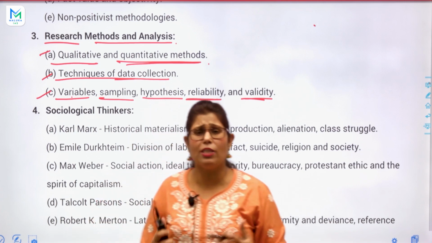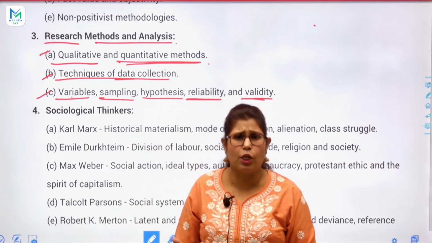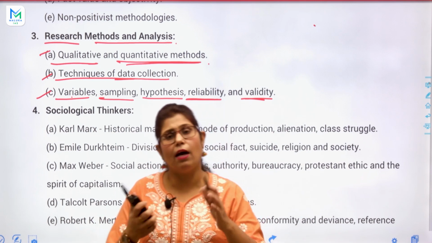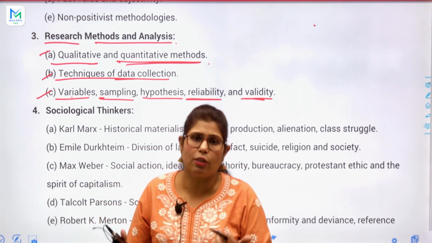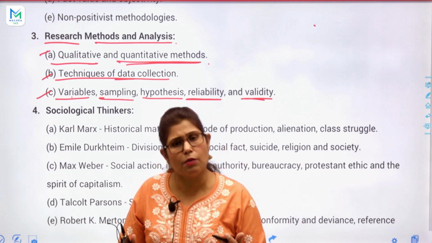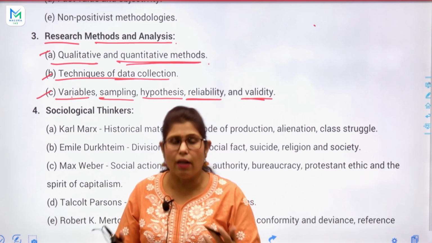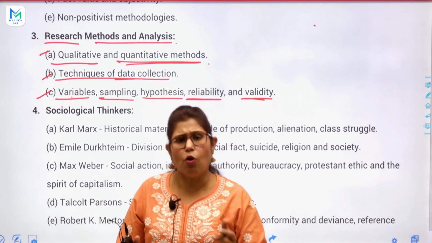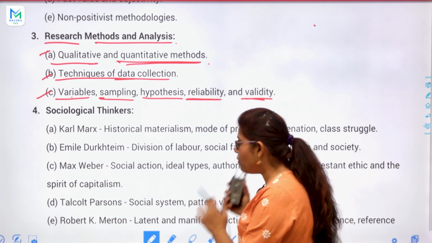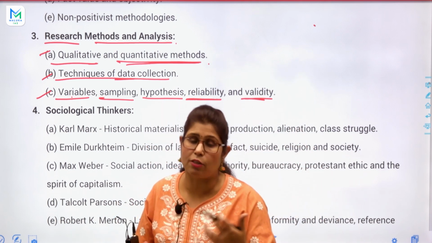So sociology has a short syllabus. Okay, in paper 1 we have only 10 topics, and in paper 2 we have some 9 to 10 topics, and the second paper of sociology is Indian society. That is very easy to study, just because we know how Indian society works, how it has culture, so everything we know. So it does not take much time, yes, but paper 1 is definitely the traditional paper, the fundamentals of sociology.